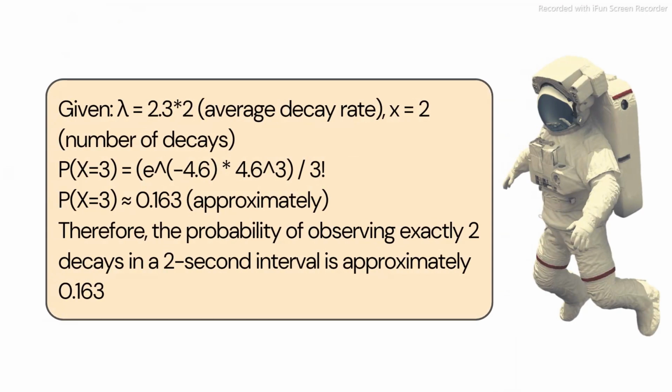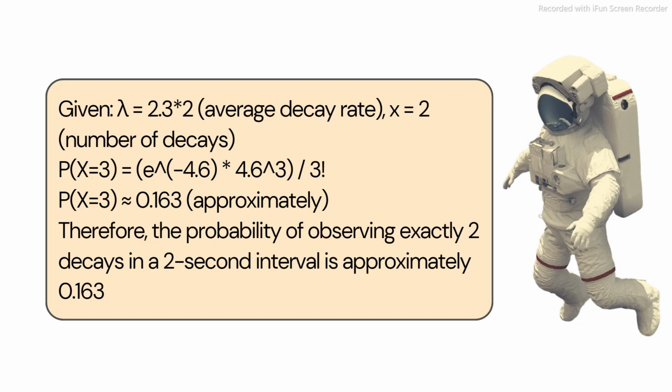Here we have the lambda value. As you know, we have 2.3 as the decay rate per second, meaning per second we have 2.3 decays, and we have to find it for 2 seconds. Therefore it would be 2.3 times 2, that will be 4.6, and e raised to minus 4.6 into 4.6 raised to 3 is the value that we need to find. That is, what would be the probability of 3 decays after this particular interval of 2 seconds. Thus it would be 0.163.